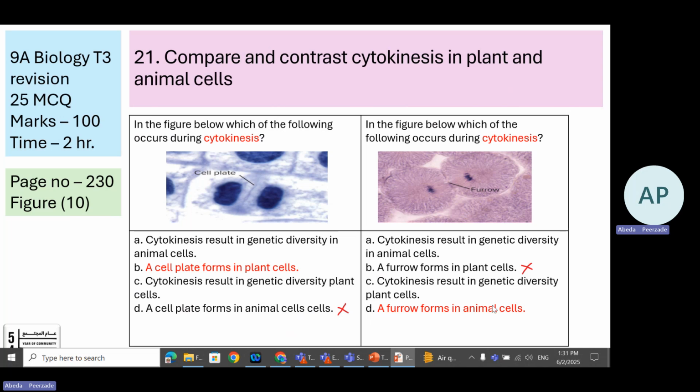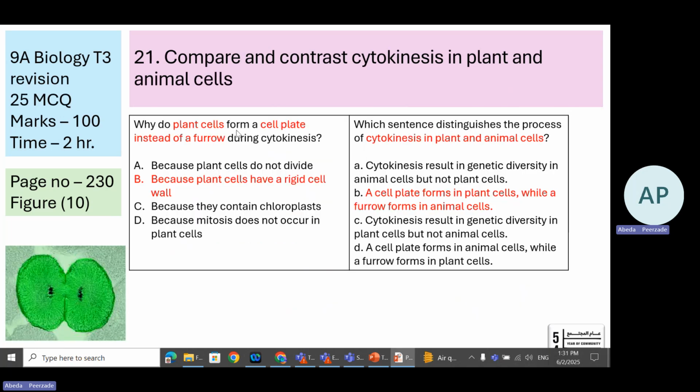Again, a similar mistake. Here the furrow forms is there. So the student can pick this quickly without reading all the options, thinking, okay, I know this. I read it well. I read it many times. I am very confident. This is furrow. I will choose it. But the student hasn't read it completely. He ignored this one, plant cell. Furrow is always in the animal cell.